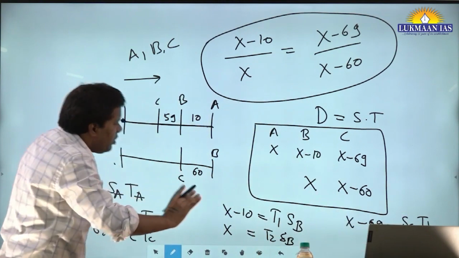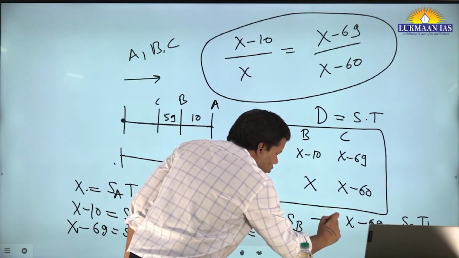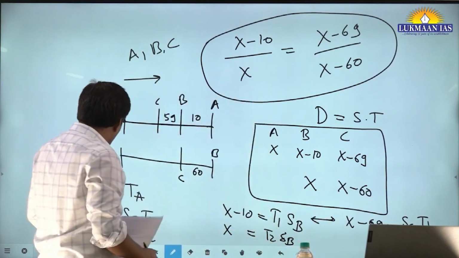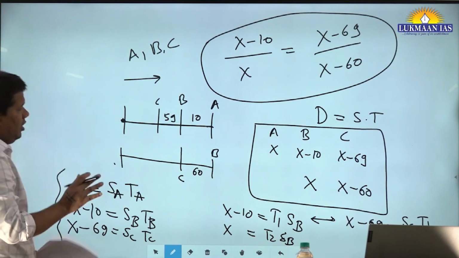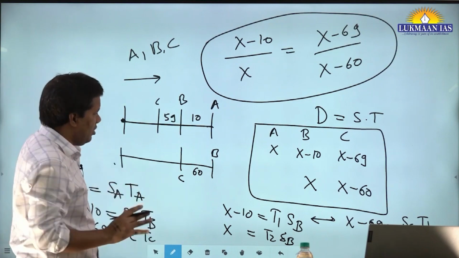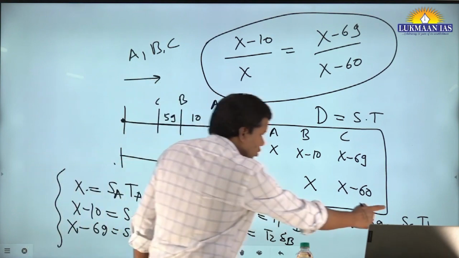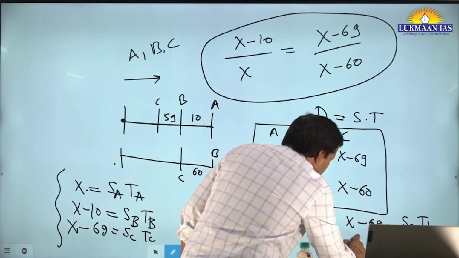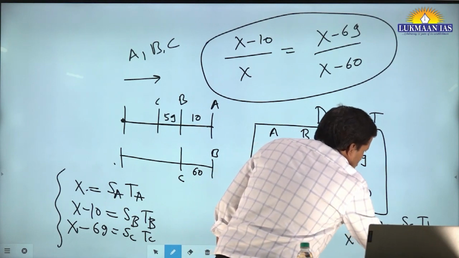This is the most important thing: just writing these two lines and taking this ratio. If you go according to the other method, making 7-8 equations, you will be lost in that question. Similarly here you will write x minus 60 is equal to speed of C into time T2.